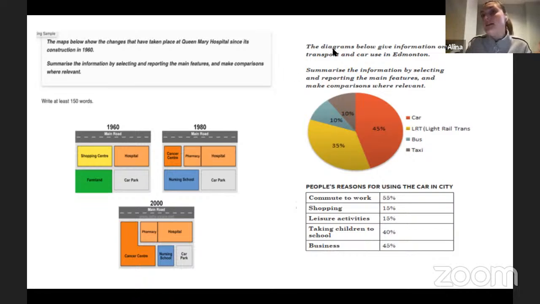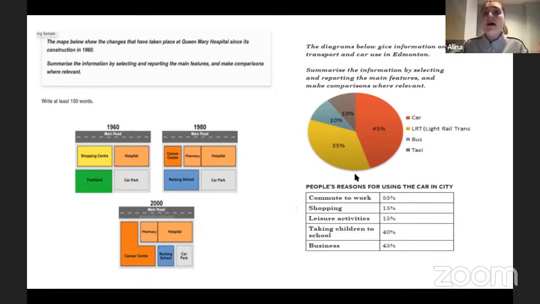And that's exactly where the situation with identifying the graphs works perfectly well. Why? Because you see that in your task, they are telling you that you need to describe diagrams. But you need to prove to the examiner that you understand what types of diagrams or graphs they are. So you should start by saying the pie chart and the table. You need to identify them straight away.